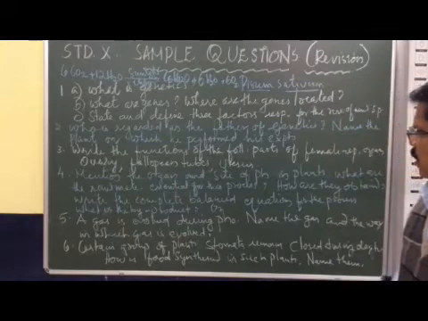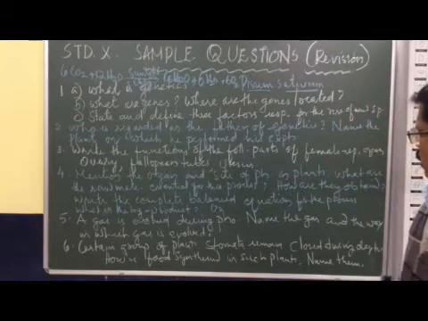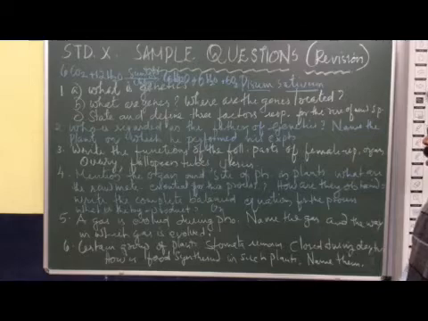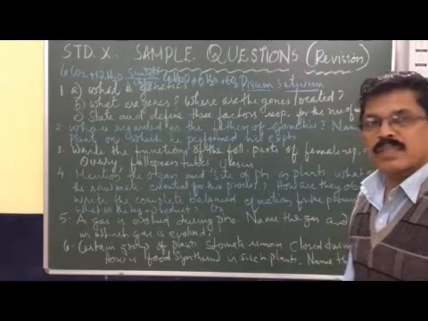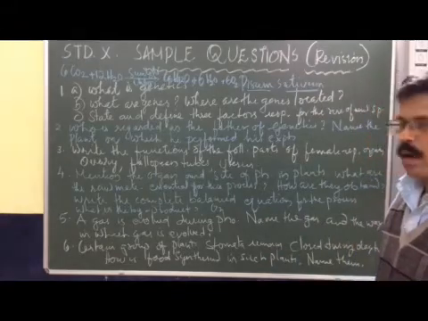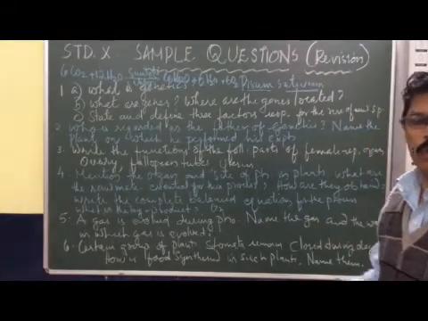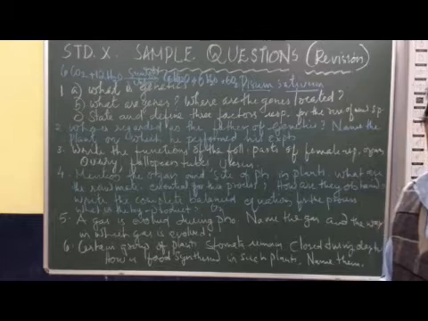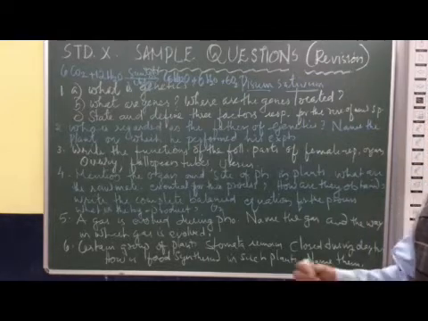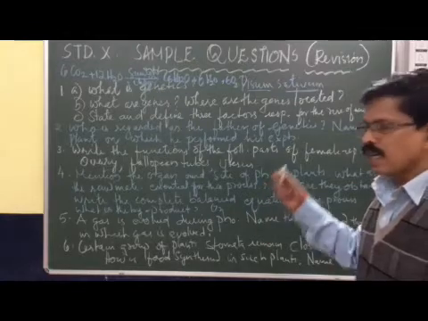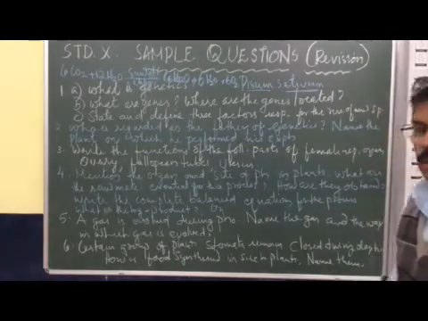Now the fourth question. Mention the organ and the site of photosynthesis in plants. Of course, you know the photosynthetic organ is the leaf, but the photosynthetic apparatus we can say is the chloroplast. Photosynthesis has two stages, light reaction and dark reaction. Light reaction takes place in the thylakoid or grana, whereas dark reaction happens in the stroma, that is the matrix inside the chloroplast.